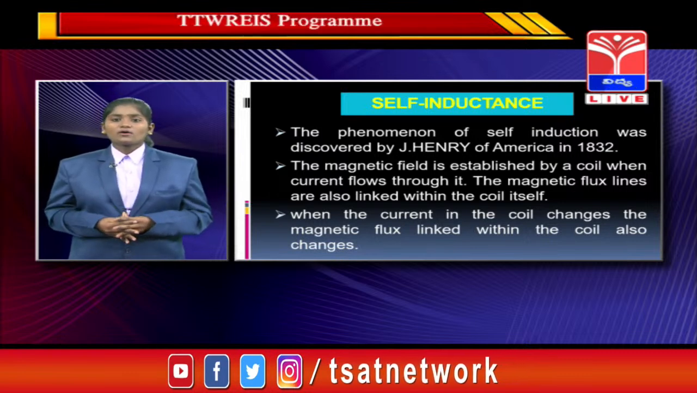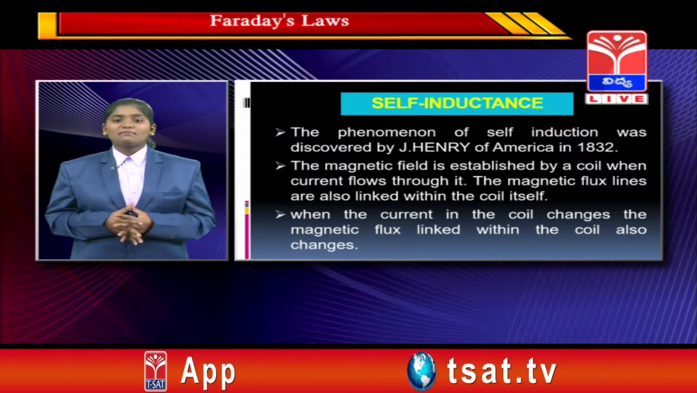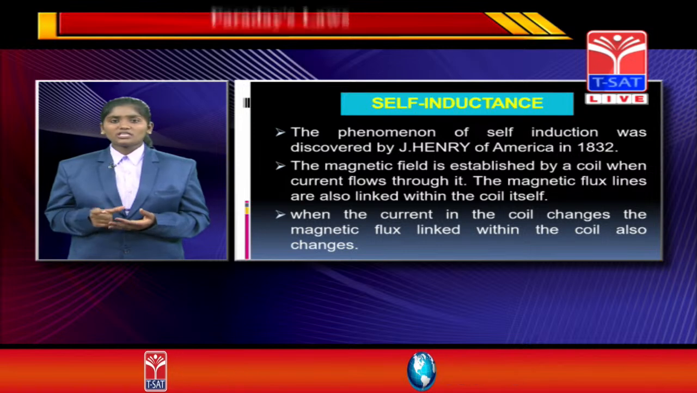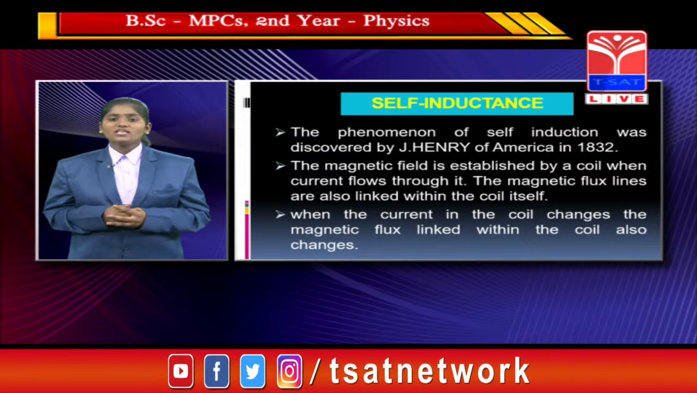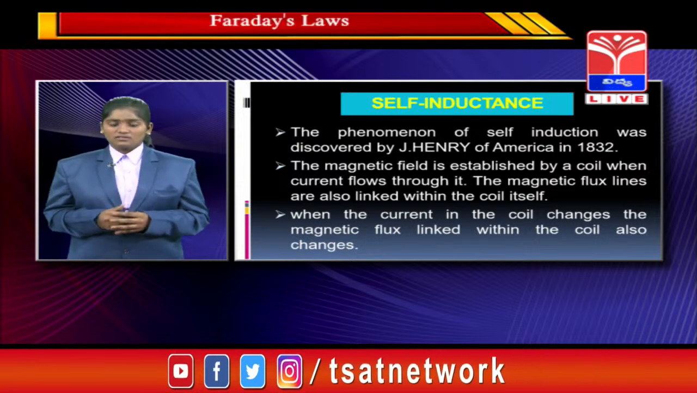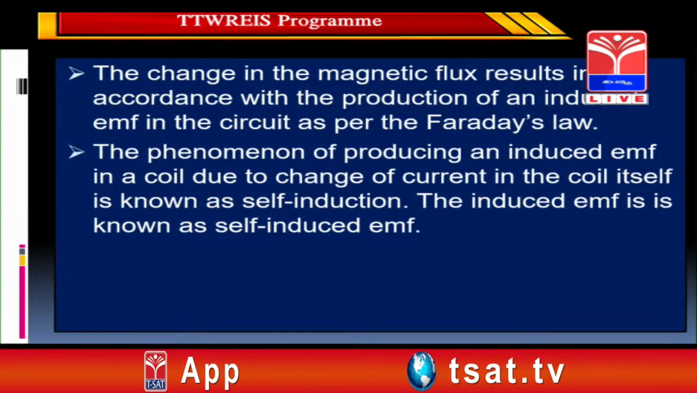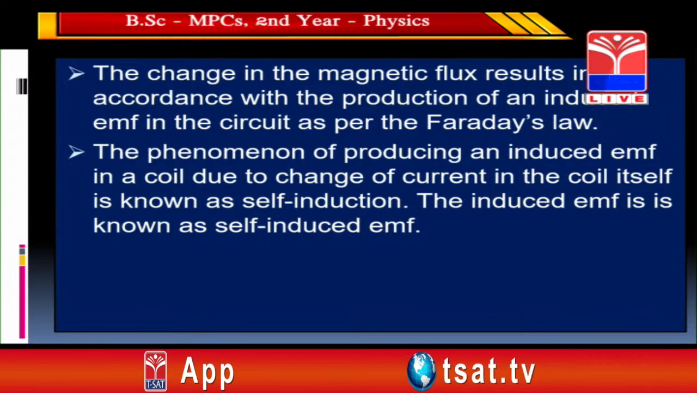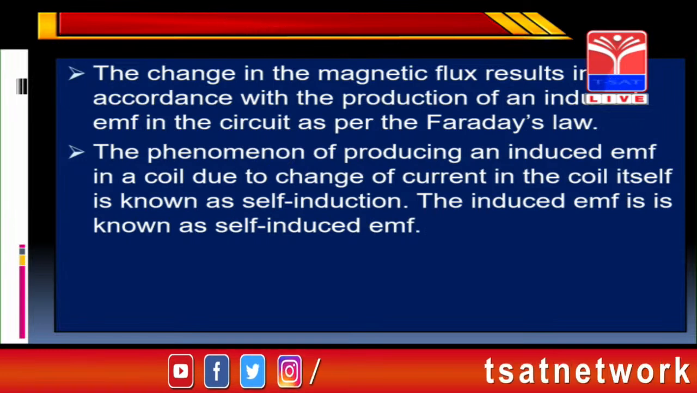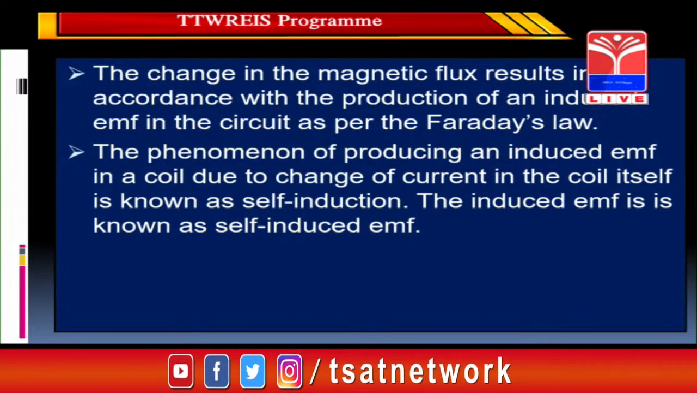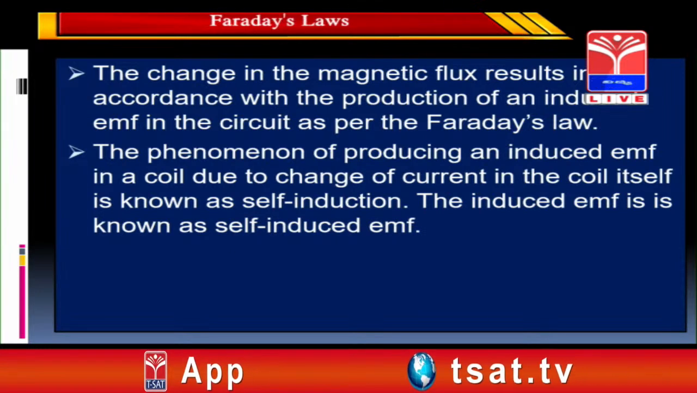When the current in the coil changes, the magnetic flux linked with the coil also changes. It means that in the coil, if the current is changing, then the flux also changes within the coil, and the change in magnetic flux results in the production of an induced EMF in the circuit as per Faraday's law. According to Faraday's law, there is a change in magnetic flux and there is a production of induced EMF.